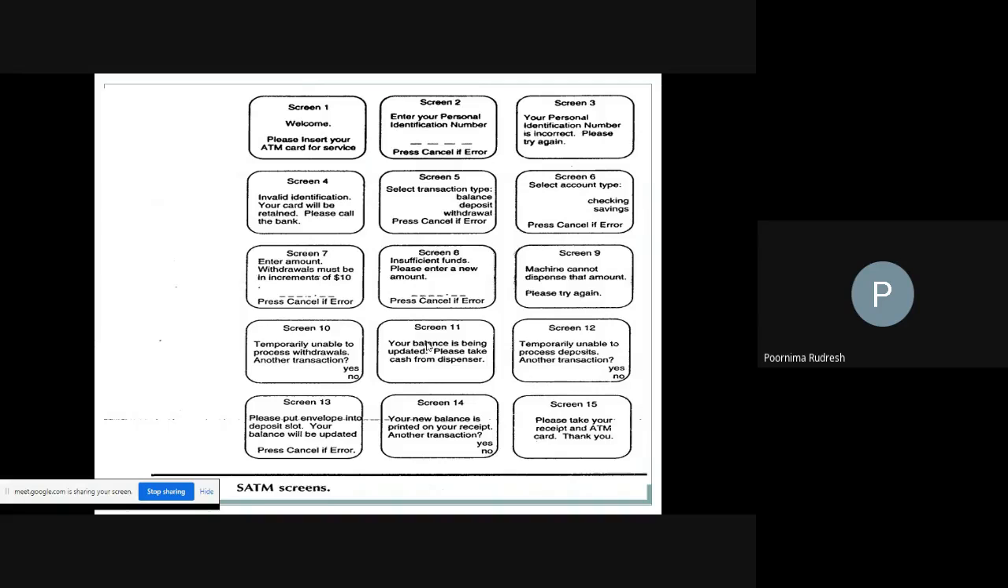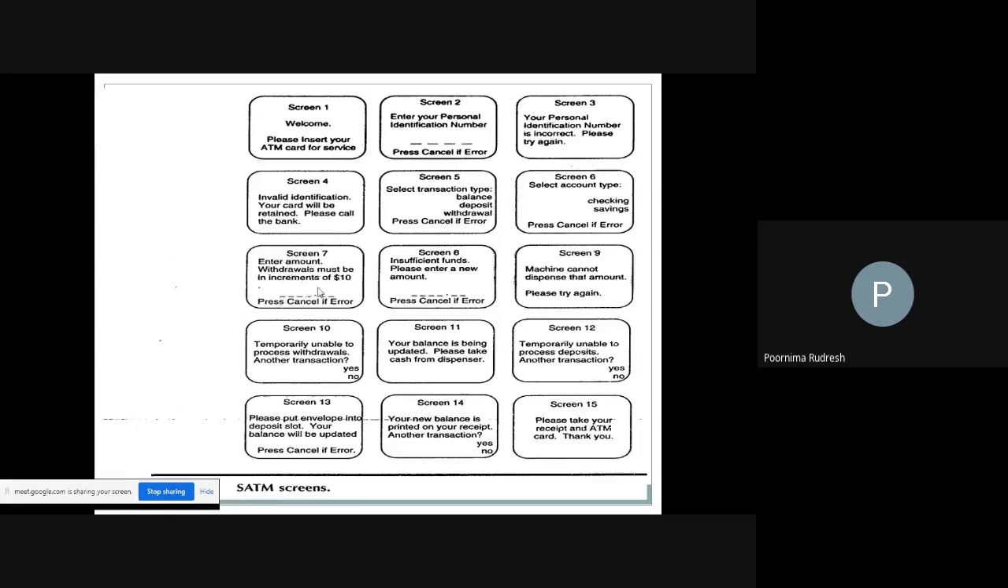Once the customer takes it, he gets the message: your balance is being updated after withdrawing so much amount. If any problem arises, it will display screen 12, that is, temporarily unable to process deposits or another transaction. Before moving on, I'll go back to screen 5. So now you understood withdrawal, right? When we enter the withdrawal, it displays the message to choose checking or savings bank account. If I select the savings bank account, then it asks for the amount.